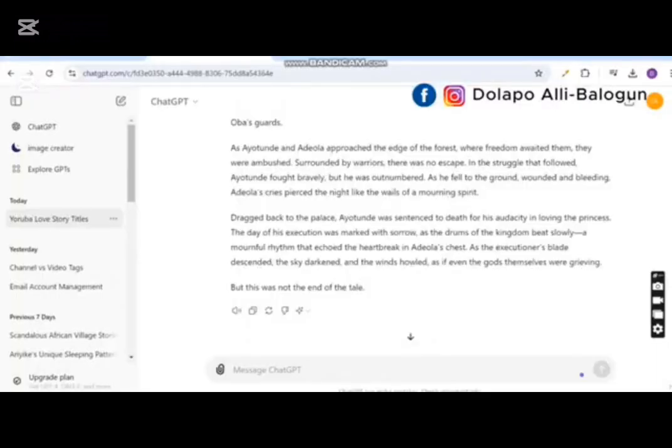A few moments later. See, ChatGPT has written the story for us, but if you scroll down to the end, you will see this: But this was not the end of the tale. It was because I instructed ChatGPT not to end the story, so that it can continue. So I'll just write it there and say, please continue, but do not stop so you can continue again. And I'll send this.